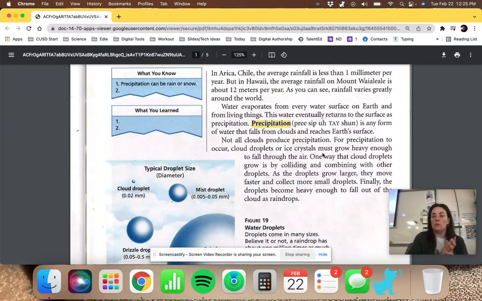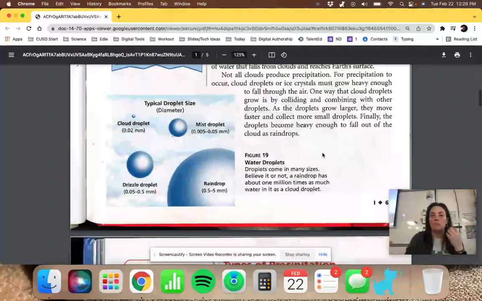One way that cloud droplets grow is by colliding and combining with other droplets. As they grow larger, they move faster and collect more droplets. And finally, the droplets become heavy enough to fall out of the cloud as raindrops. And this picture here is really important. It shows you a comparison. These are not actual sizes, but it compares.